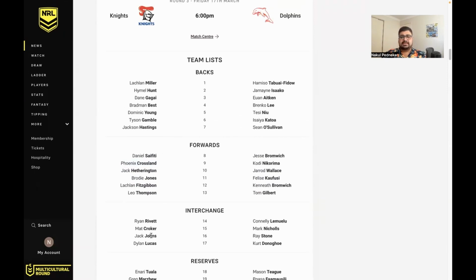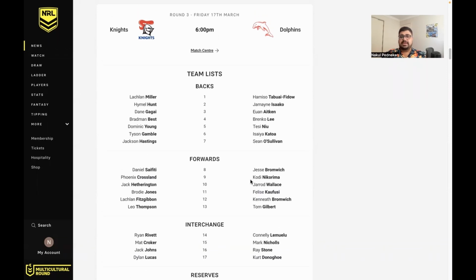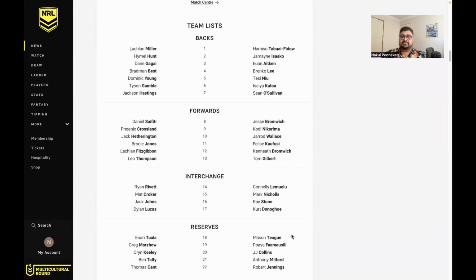And they've got guys like, well, look at their bench. Rivet, Lucas, never played a game before. Jack Johns and Matt Croker, very little NRL footy. So should be really interesting to see how they go in their first home game for 2023. Dolphins looking pretty settled.